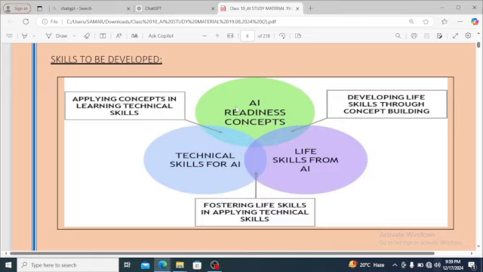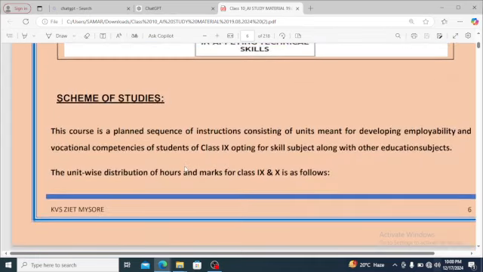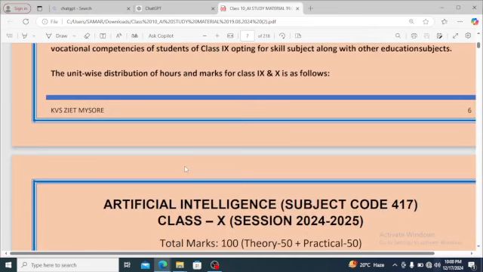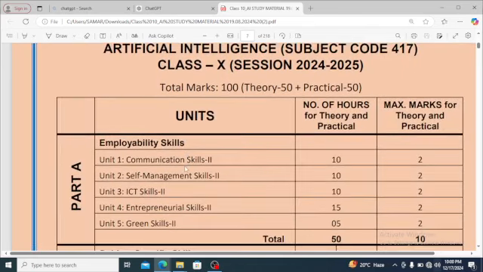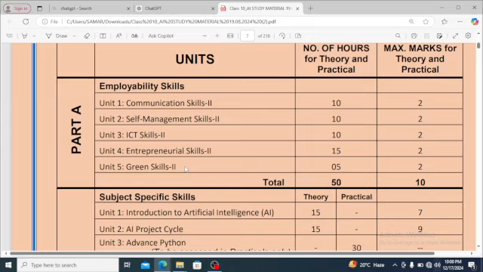Yesterday I told you that we have some problems which are caused by AI, and some of the solutions are algorithms. We will also be studying some algorithms, but according to CBSE, here we don't have to study the algorithm. Here only the basics of AI, developing life skills through concept building. Scheme of studies. Now, artificial intelligence: you can see this is the syllabus I have made you understand.